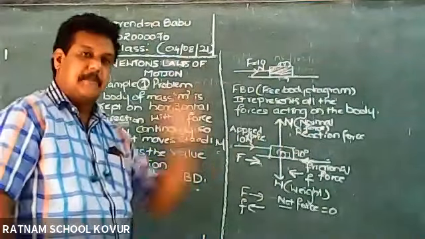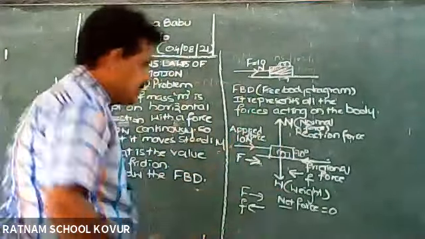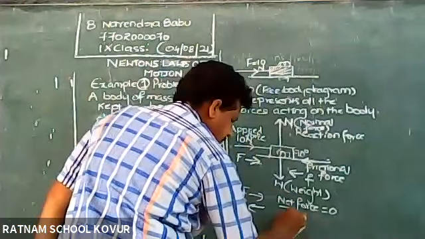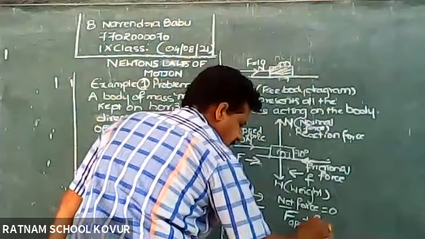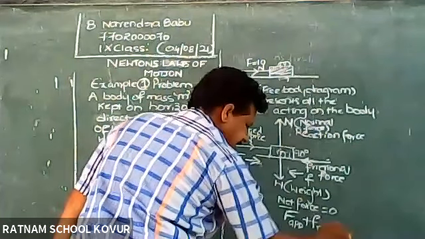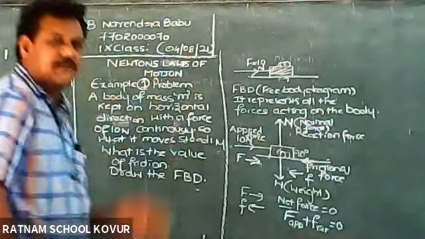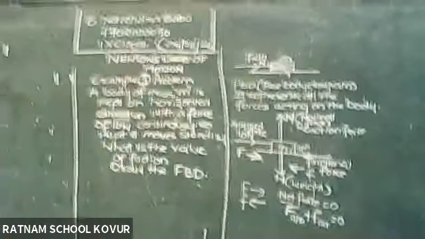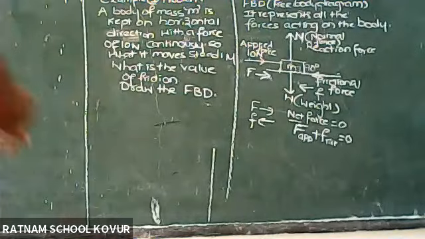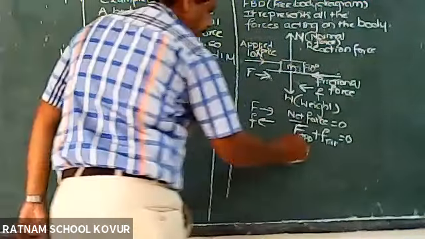Horizontal forces means applied force plus frictional force is equal to 0. Net force is 0 since the object is moving steadily.